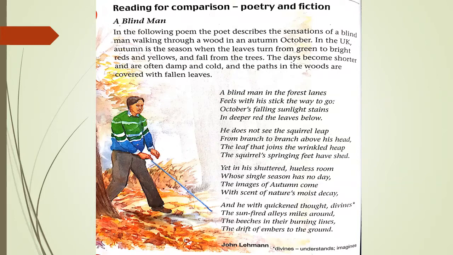Yet in his shuttered, hueless room, whose single season has no day, the images of autumn come with scent of nature's moist decay. The third stanza has day and decay. These are rhyming words. In this stanza, the poet says that the room of the blind man is colorless, and there is always a single season in his room because, as he is blind, he cannot see any season, any color. That is why his room is colorless.